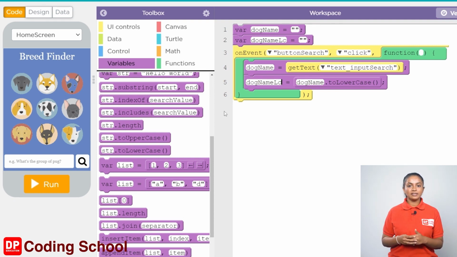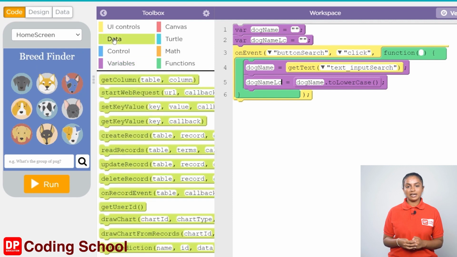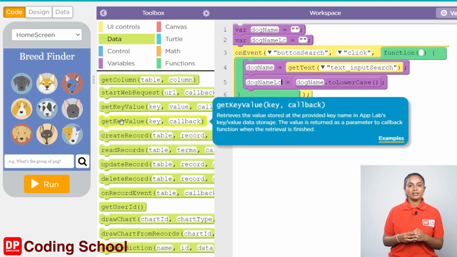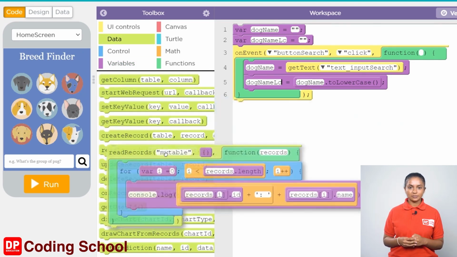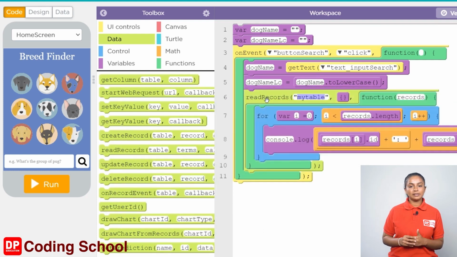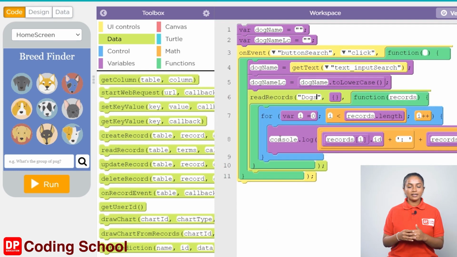Because I want to read the data in the table, first I click on data and drag a read records code block here. Let's type the name of the table here. I type as dog. Click on control again and a for code block is dragged into this code block. We use a variable called I for this for loop. The value of I starts from 0 and increases one by one.